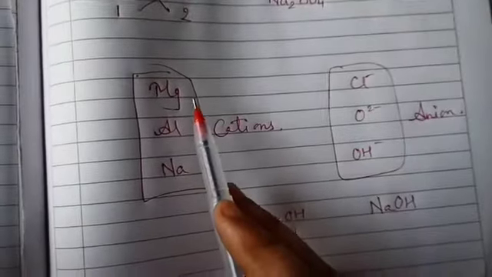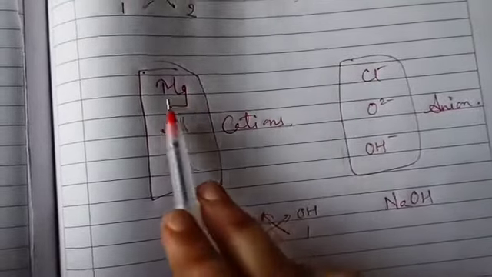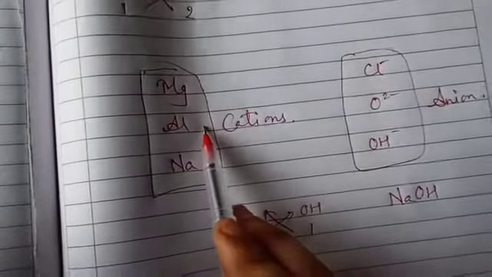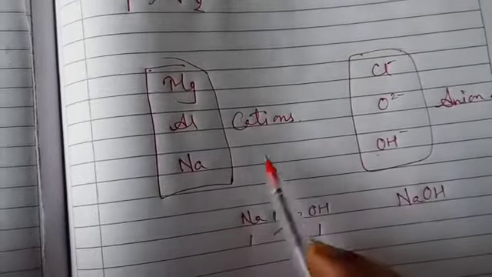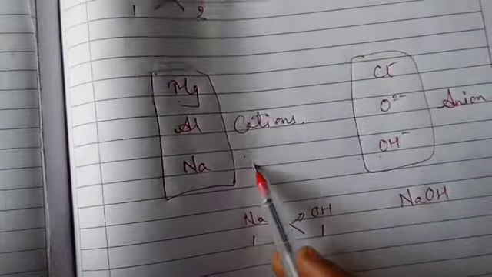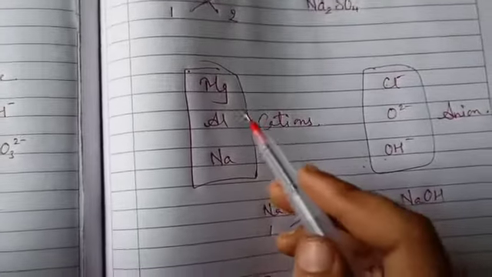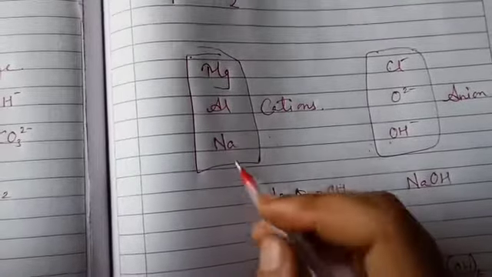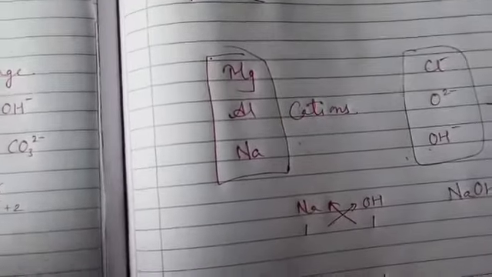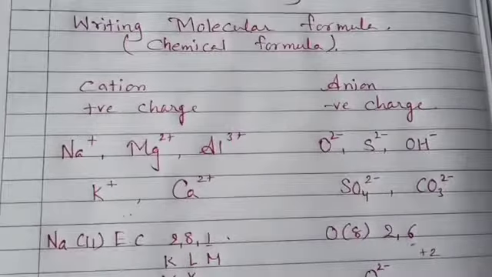So dear students, please try to make the combinations of magnesium plus chlorine, magnesium plus oxygen, magnesium plus hydroxide, aluminium plus chlorine, aluminium plus oxygen and aluminium hydroxide, sodium chloride, sodium oxide and sodium hydroxide. So ultimately, in total you are getting 9 different types of structures over here. So please try it, and still if you are facing any difficulties, any doubts, please let me know.